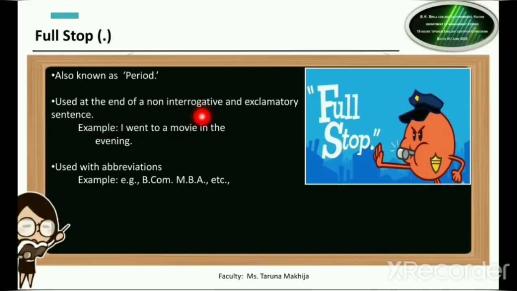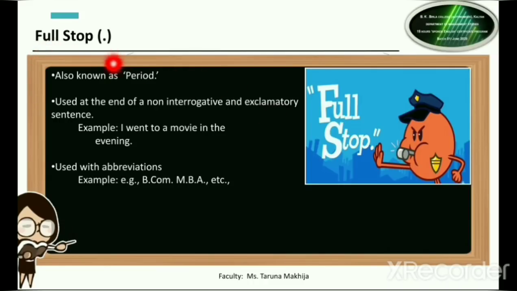Now what is an interrogative sentence? Questions होते हैं जो, उनको हम interrogative sentences बोलते हैं. And as I told you in the previous slide, there are certain types of sentences which are the exclamatory sentences जिसके end में exclamation mark आता है. So any sentence which is non-interrogative and which is not exclamatory sentence, उसके end में क्या आएगा? उसके end में आएगा हमारा full stop.